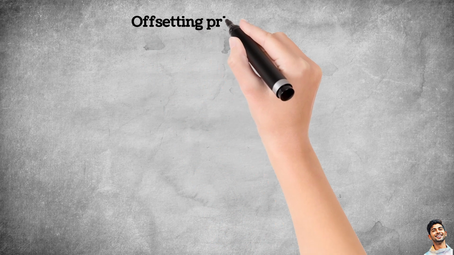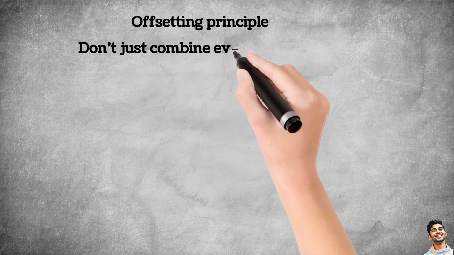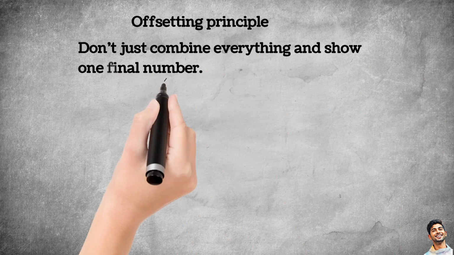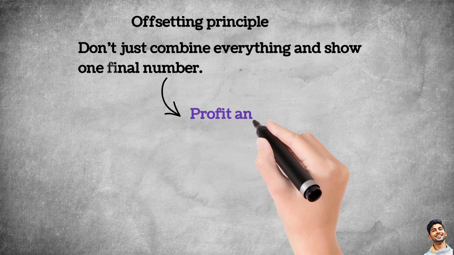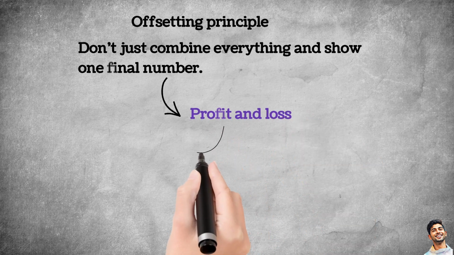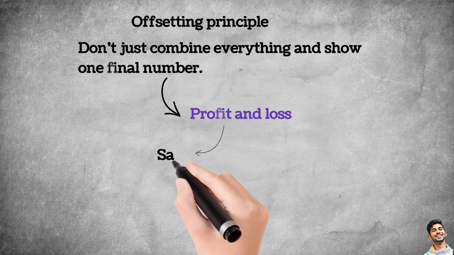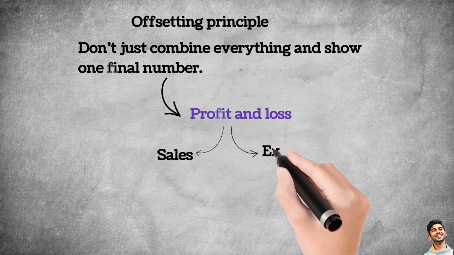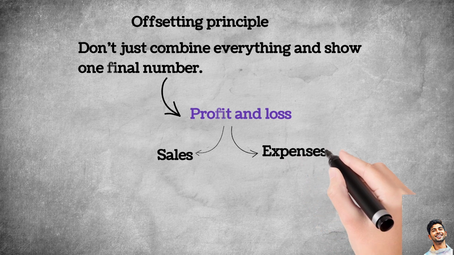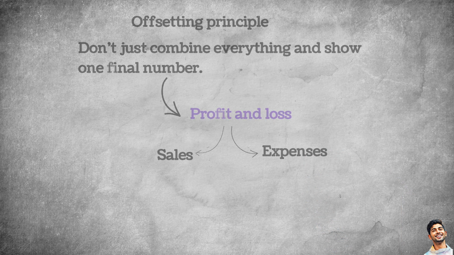Now let's look at another one, which is offsetting. Offsetting basically means netting. Don't just combine everything and show one final number. Important items should be shown separately, like sales and expenses, which should not simply be mixed together to show only net profit. Separate presentation gives better clarity.